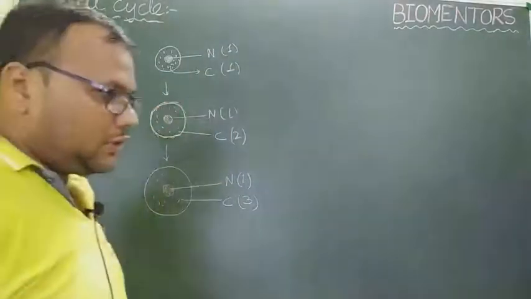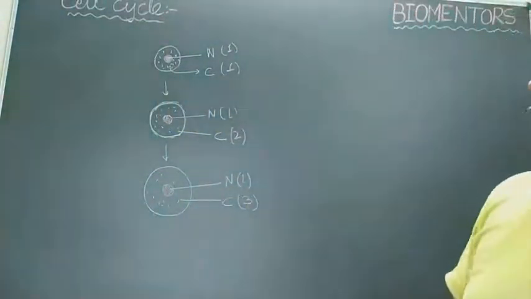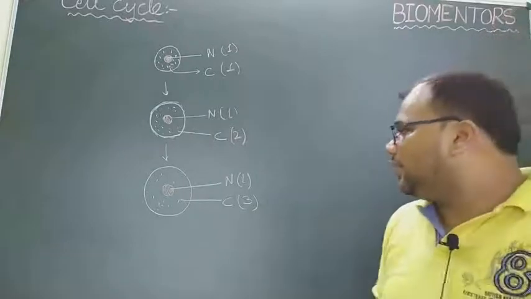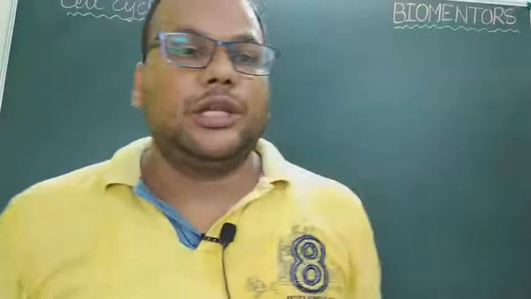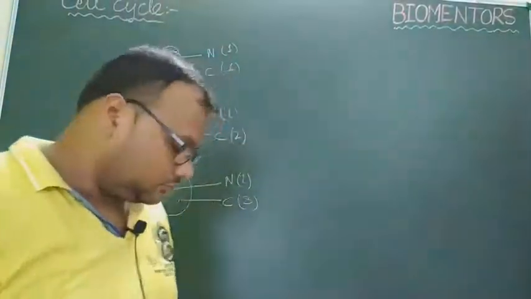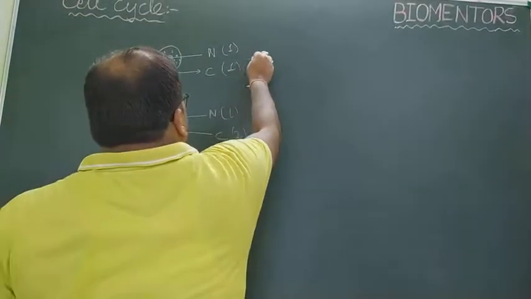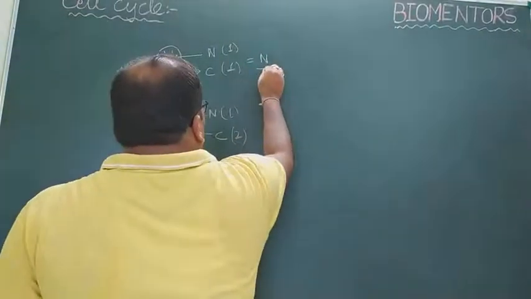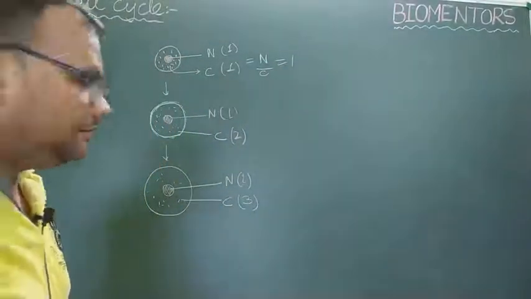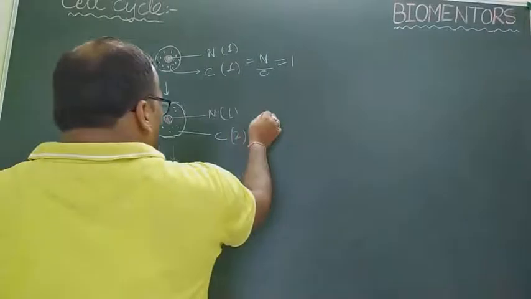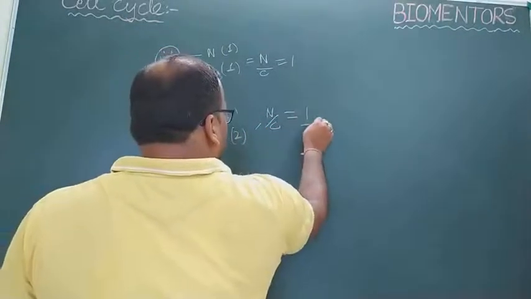So as this process is going on, we have a very important parameter to calculate the growth of the cell, and it is called as its nucleocytoplasmic ratio. तो जब सेल very young है, then its N/C ratio is equal to 1, means maximum. Due to further increase, N/C ratio reduced to 1/2.